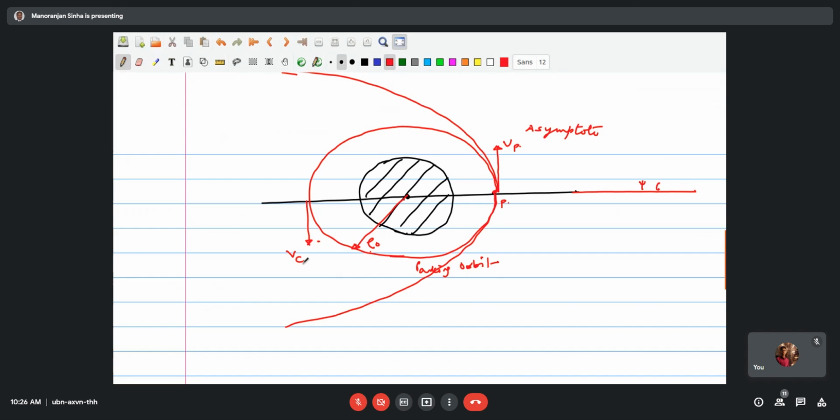We are assuming that this is a circular orbit of radius rho 0.